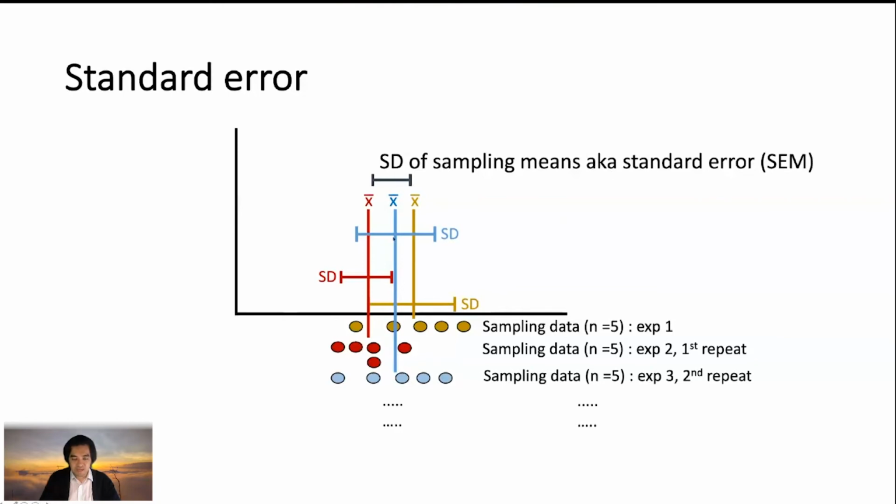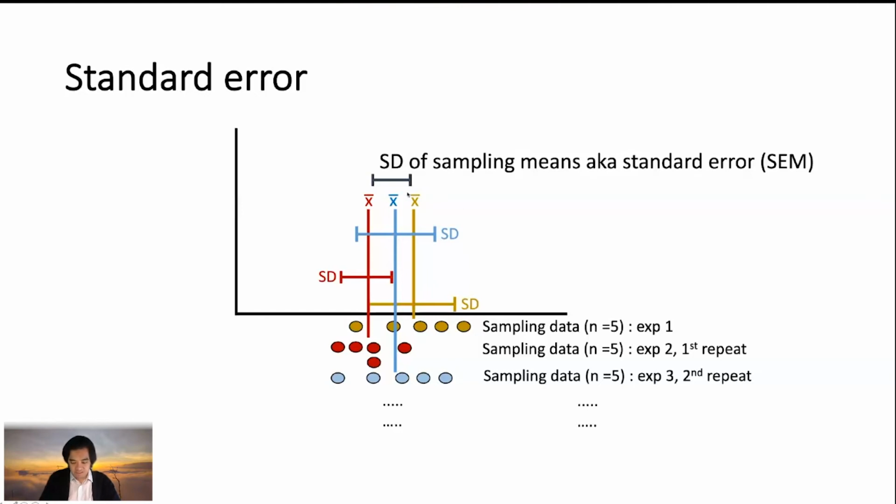There are other types of standard error. If we're measuring the standard deviation of the standard deviation, we call it the standard error of the standard deviation. We're not going to deal with the standard error of the standard deviations. What we're going to deal with most of the time in biology is the standard deviation of the mean. Another name for it is the standard error.